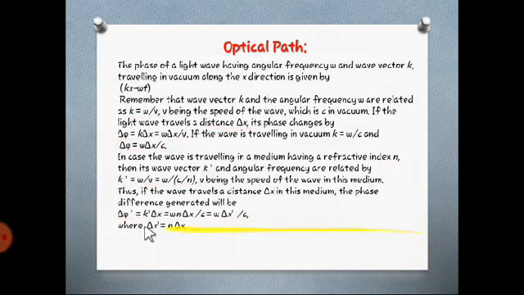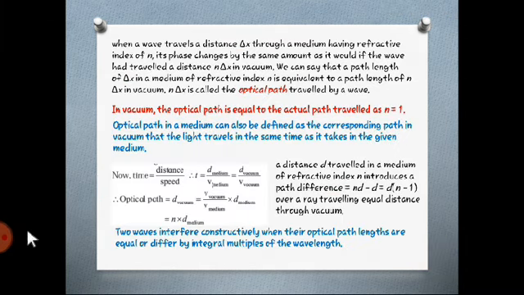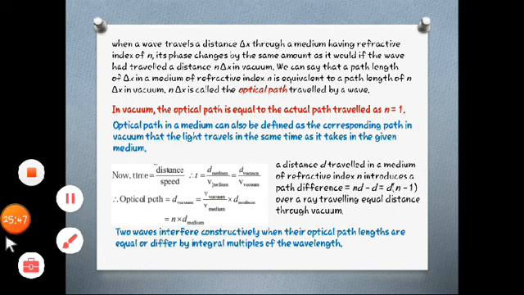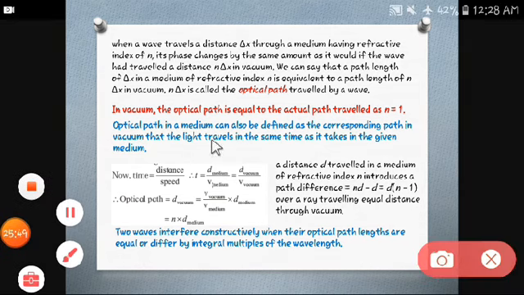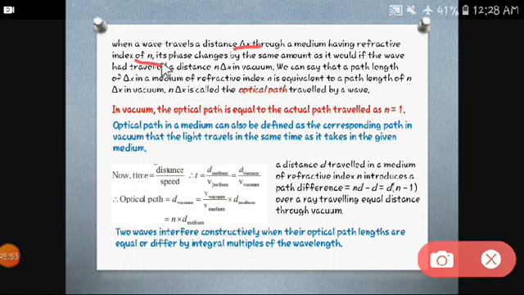Alright, then when the wave travels a distance delta x through a medium of refractive index n, its phase changes by some amount, and the distance should be n delta x.